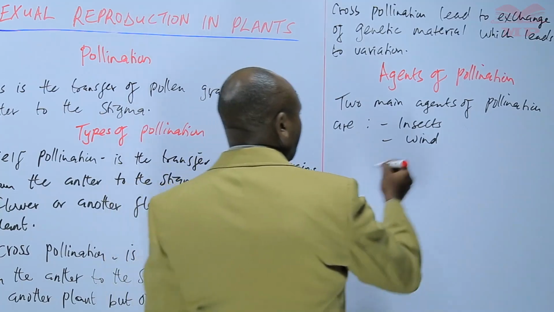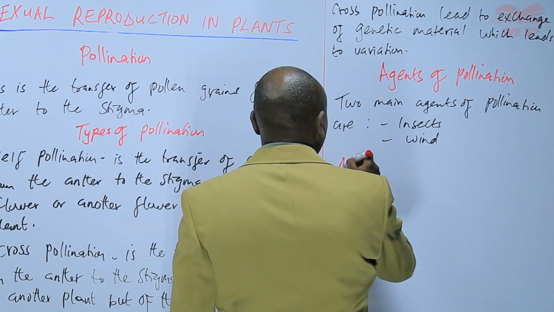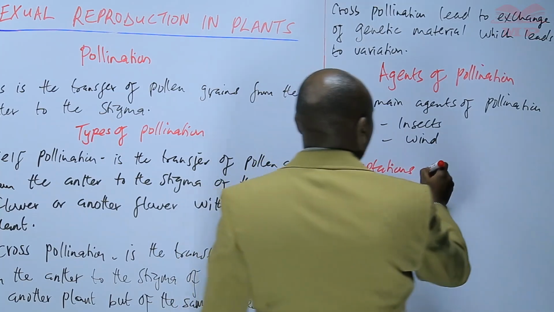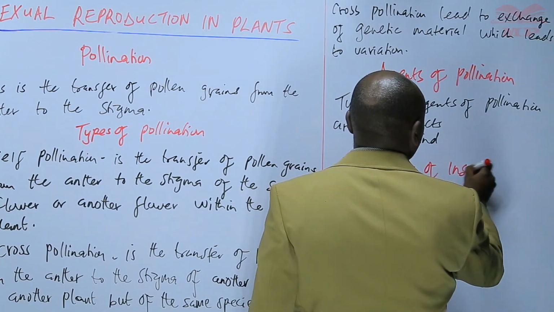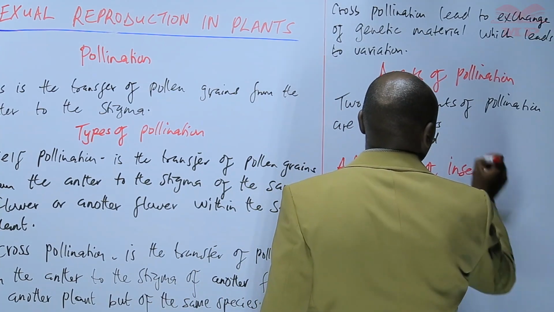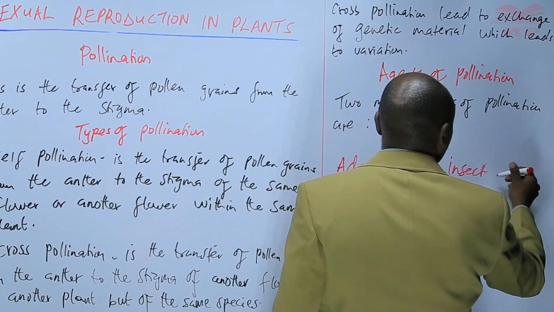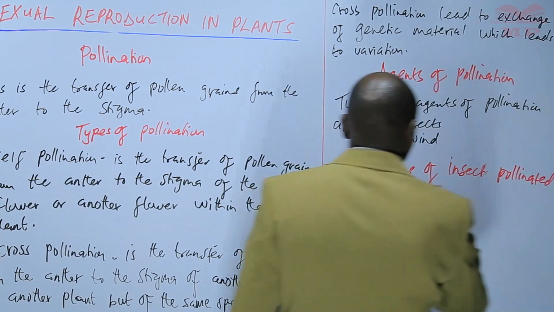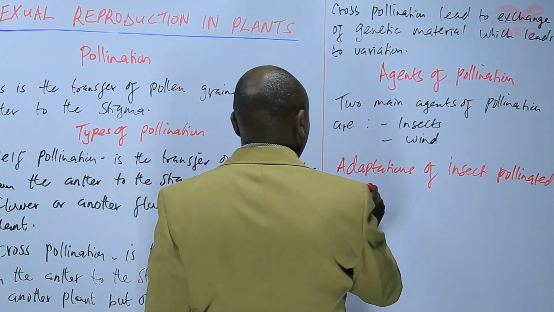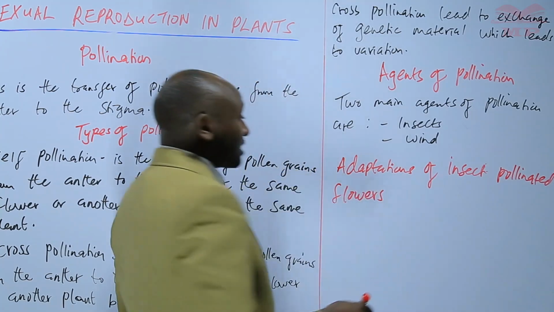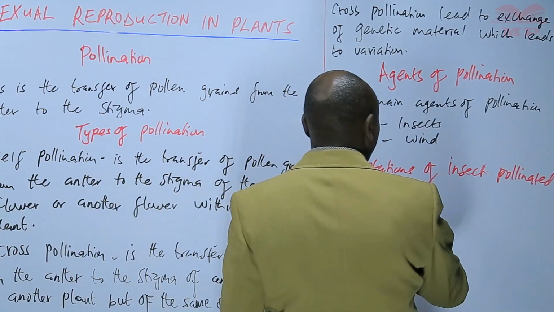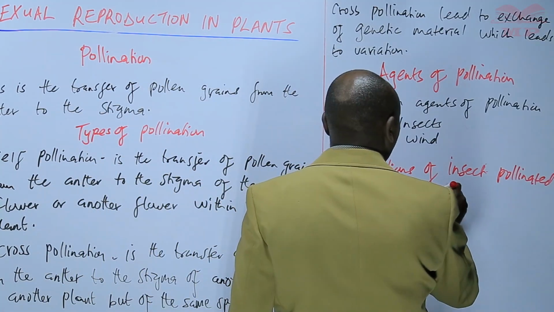So we look at the adaptations of insect-pollinated flowers. And those insect-pollinated flowers, we also refer to them as entomophilous.